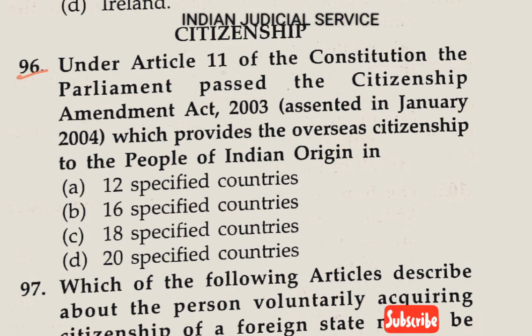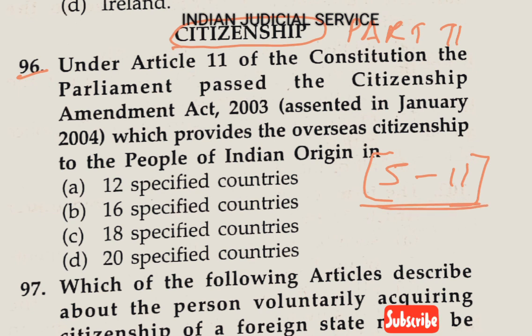Question number 96. These questions belong to citizenship, and the citizenship provision is provided in Part 2 of the Constitution, Articles 5 to 11.